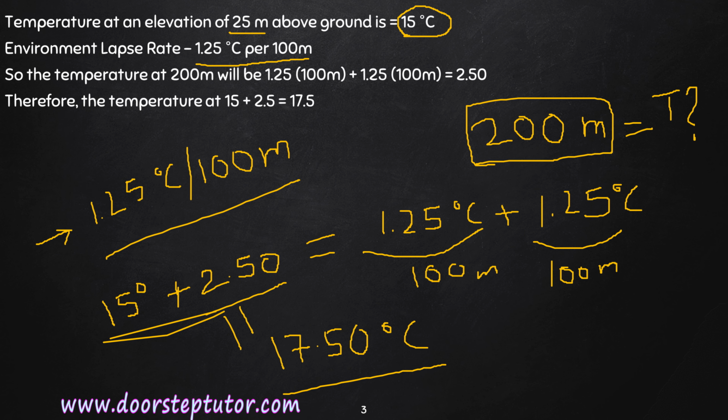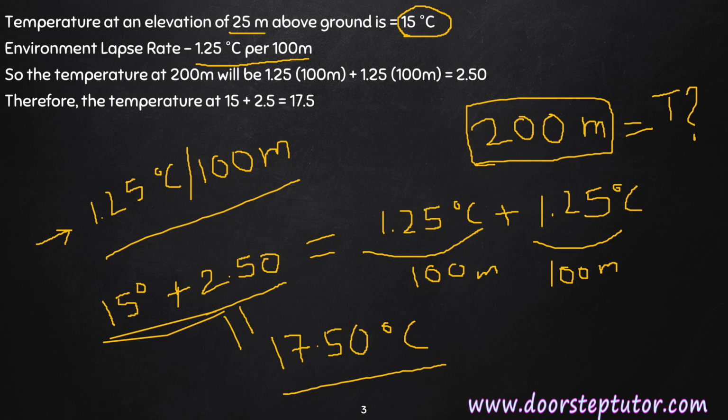What will be this? So basically the rate of change is 1.25 degrees Celsius per 100 meter. As you can see, per 100 meter there is a change in temperature of 1.25 degrees Celsius, and we have to calculate at the height of 200 meters.